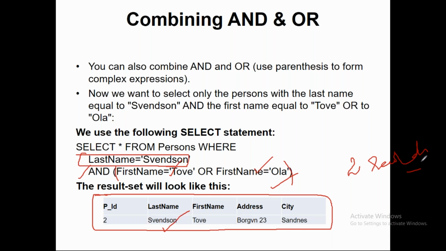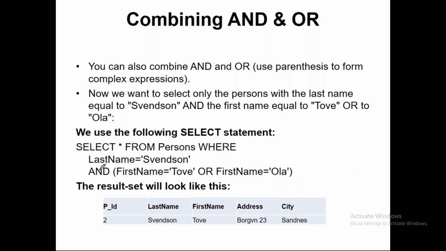So Kiran, I have one doubt. When we are using the syntax, if we are using the OR condition first and the AND condition later, how will that go? Yeah, so you are changing this OR and making it an AND operator. Yes. So the one in the parenthesis will run first, where first name is equal to Tove and first name is equal to Ola.